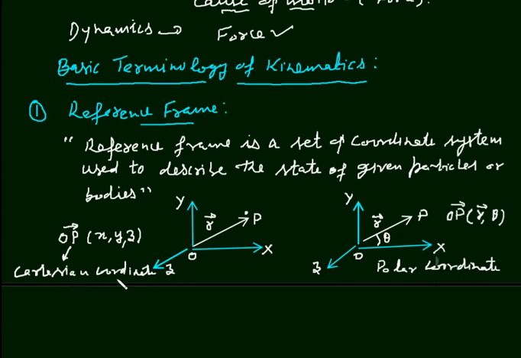Therefore, these Cartesian coordinate system and polar coordinate system are both reference frames, and O in both the cases is the reference point. Sometimes use of polar coordinate system makes the problem easier, then we will prefer this coordinate system.